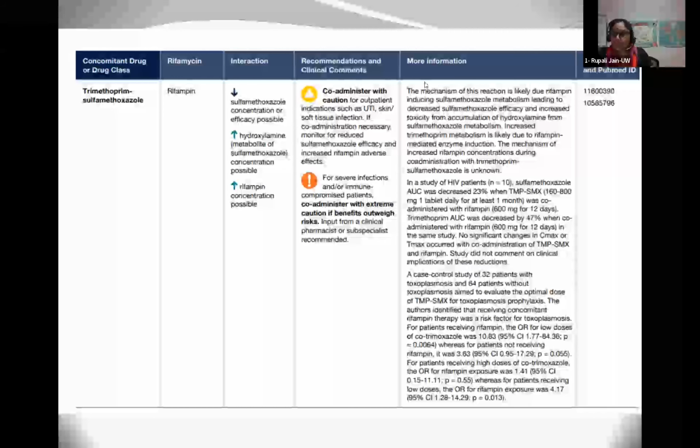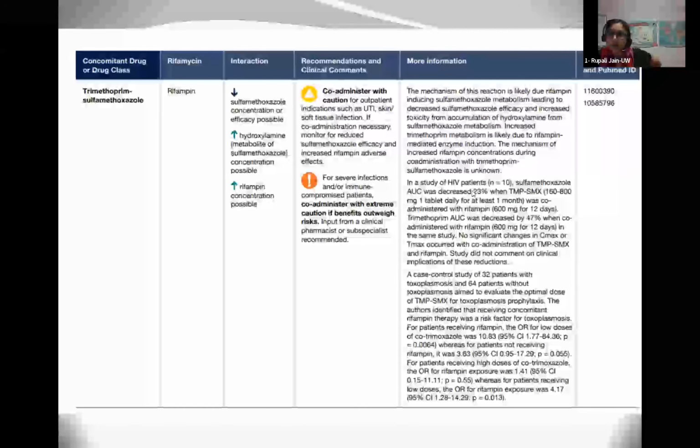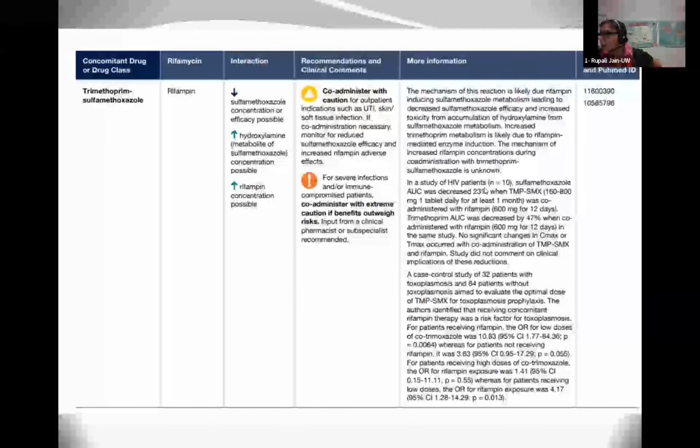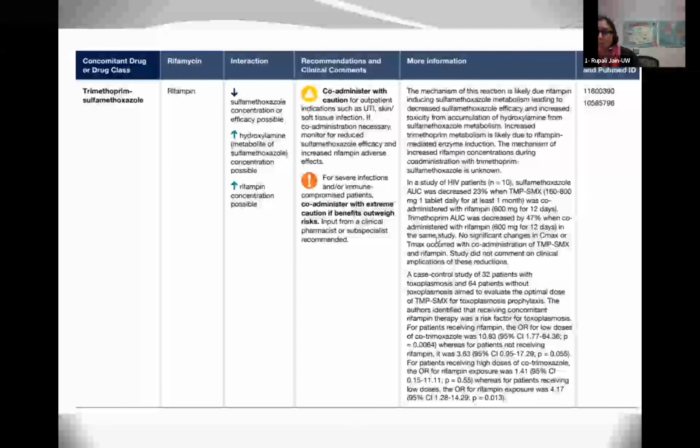I think that we could just monitor them, and if you look at the amount of reduction, it is about 23%. That seems like that's probably within the variability, and I would probably feel comfortable in a prophylactic setting to use this. You could probably just use Bactrim double strength and be okay with this combination.